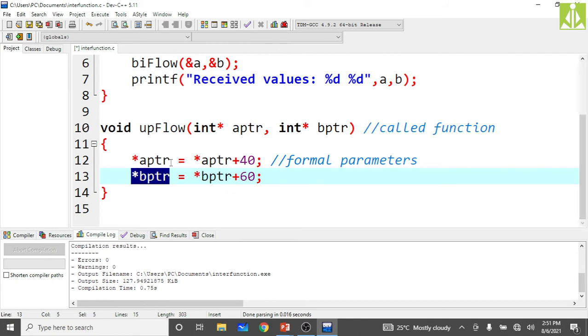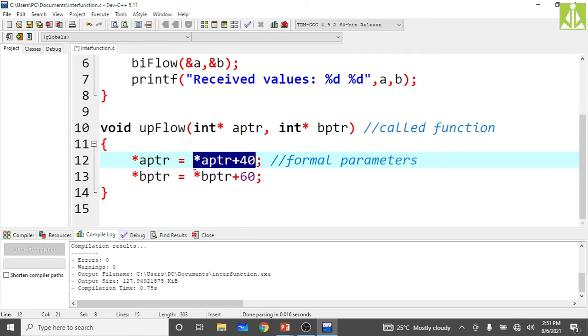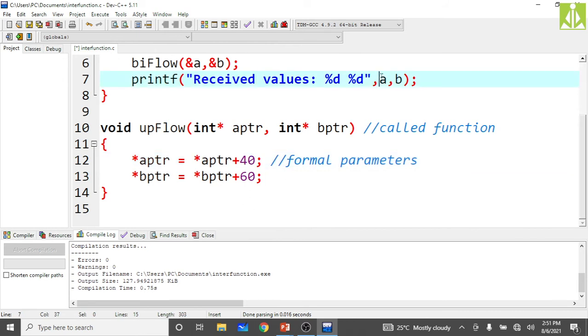So indirectly the B variable's content will be modified and it will become 80. Here it will become 50 and here it will become 80. So that 50 we are storing into the A variable, and this 80 we are storing into the B variable. So both the A and B variables get modified, and the same thing you will see on the output screen.